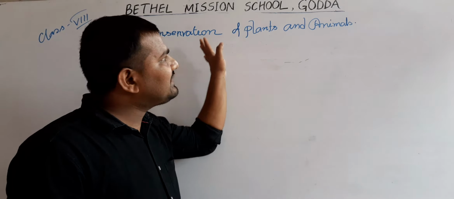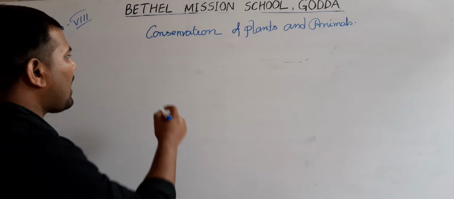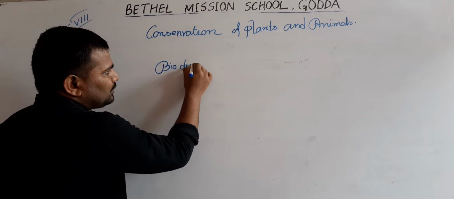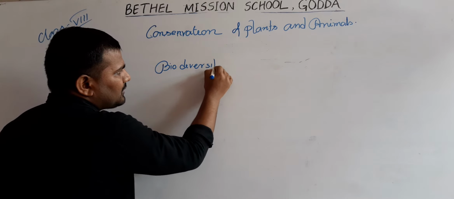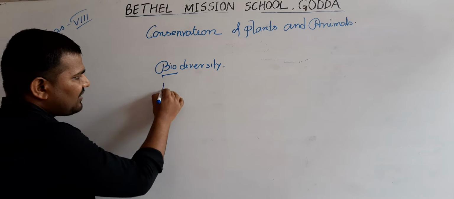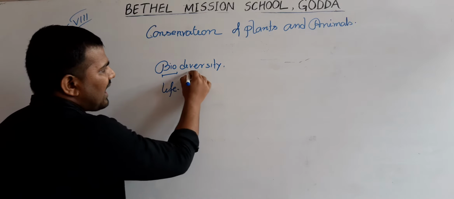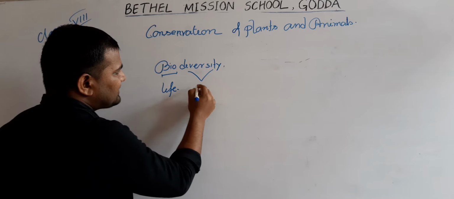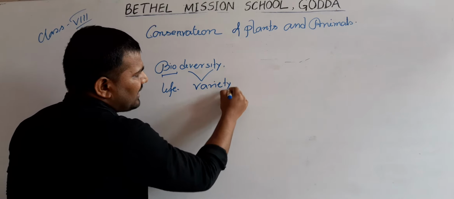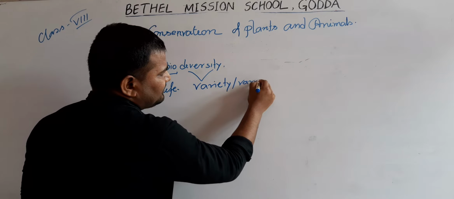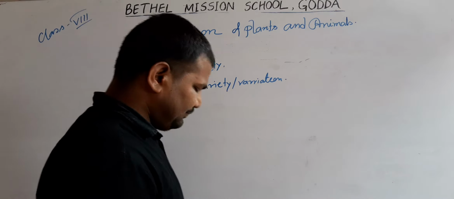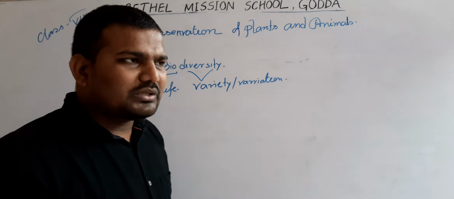Before discussing this topic, we have to know about biodiversity. What is biodiversity? Bio means life and diversity means variety, or variation.